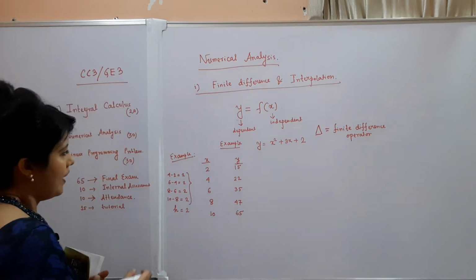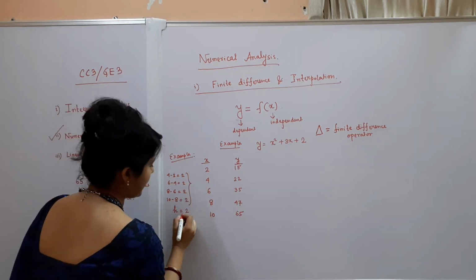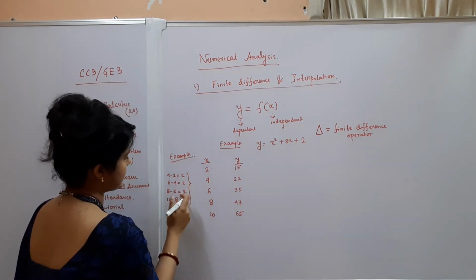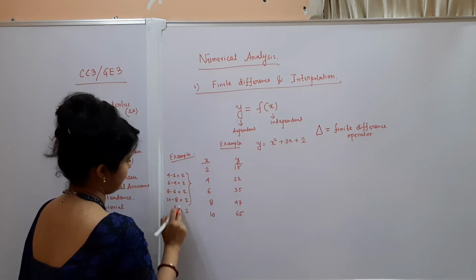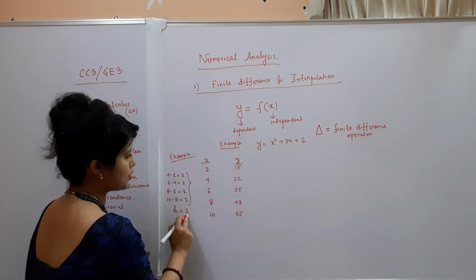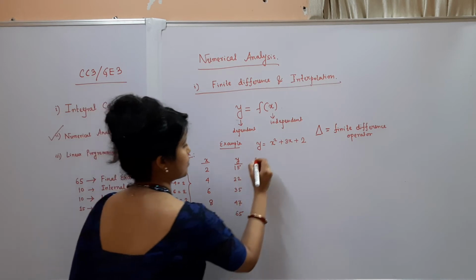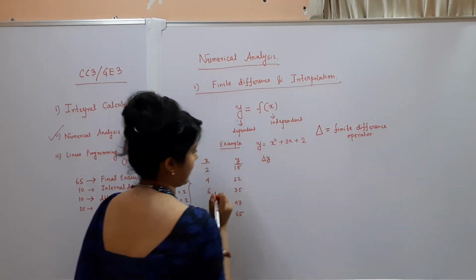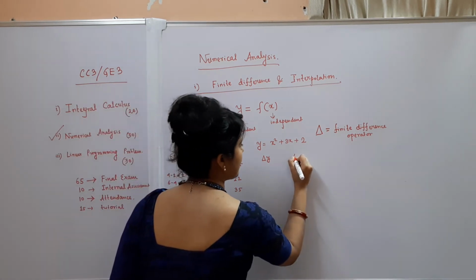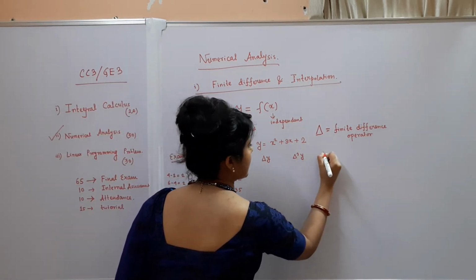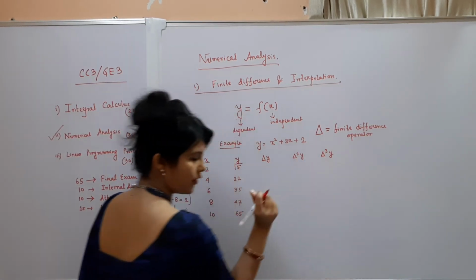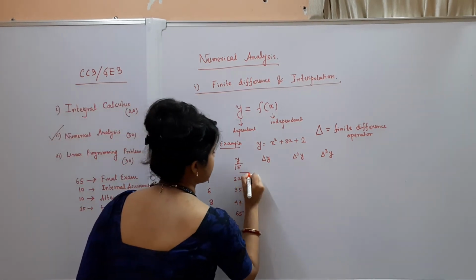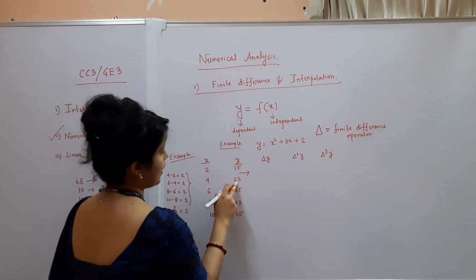Okay, so here clearly h is 2 because all are equidistant, and the common distance is 2. So the common distance here is 2. Now if we consider the first difference, that is delta y. Similarly you will get the second difference, the third difference.